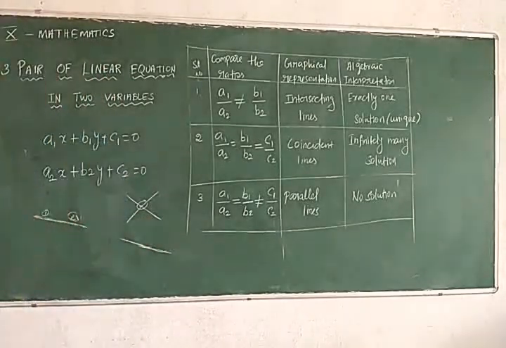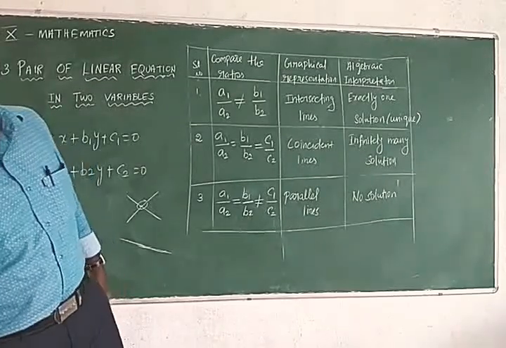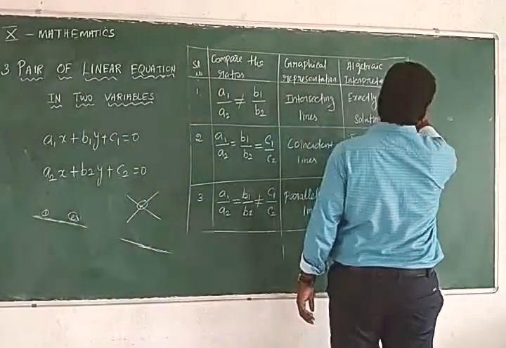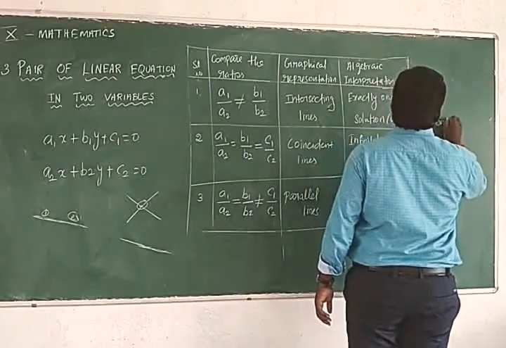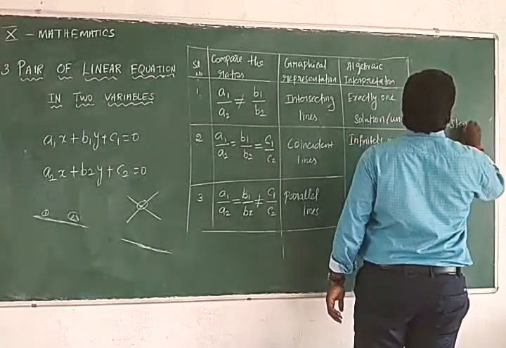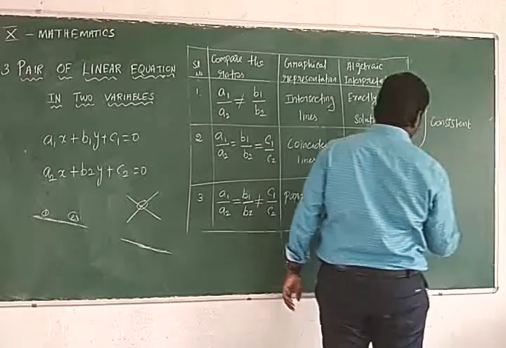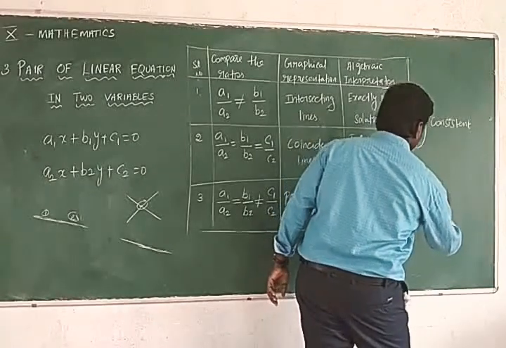So for the first two, we can find the solution. These two types are consistent. The third one is inconsistent.